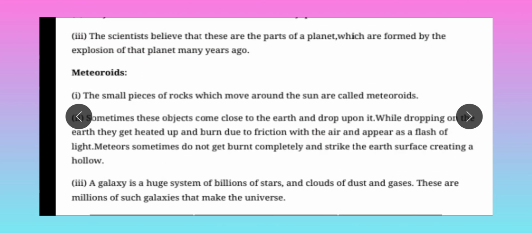Third point, a galaxy is a huge system of billions of stars and clouds of dust and gases. There are millions of such galaxies that make up the universe. We are part of a galaxy that is called the Milky Way. In Hindi it is called the Akash Ganga. The Earth is a part of the solar system, the solar system is a part of a galaxy, and many galaxies are a part of the universe. So in this way we can connect all these things.